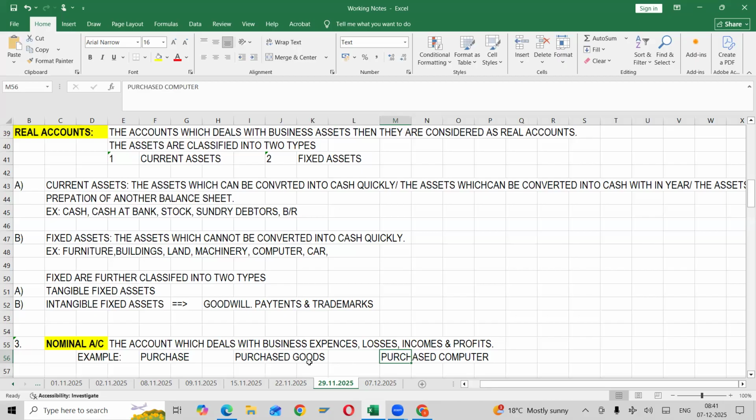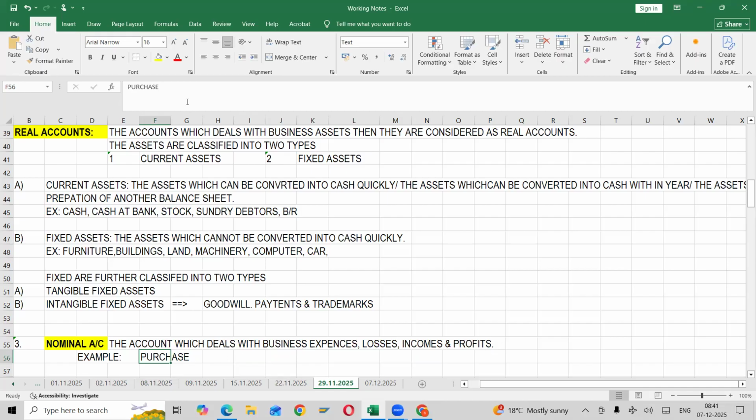Here, goods could be anything. It could be a computer, furniture, land, a building, anything. Now this one will come under which account? Real account. And this one, nominal. So purchases is nothing but a nominal account.